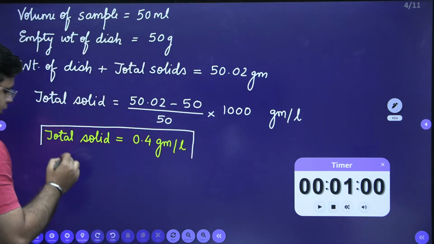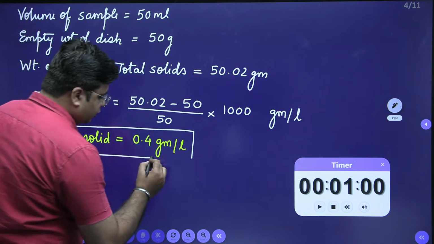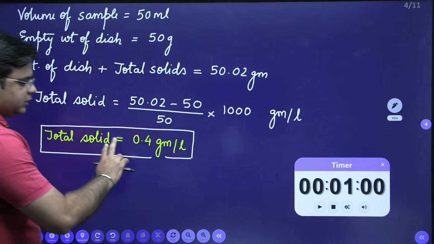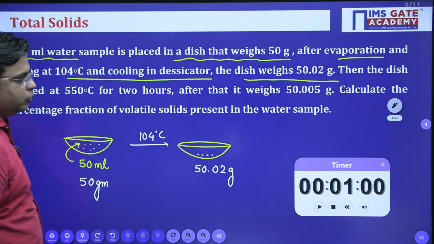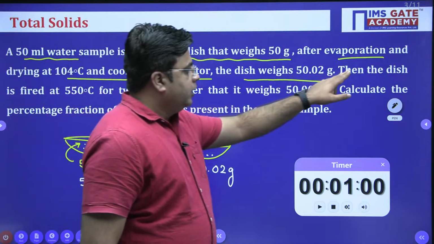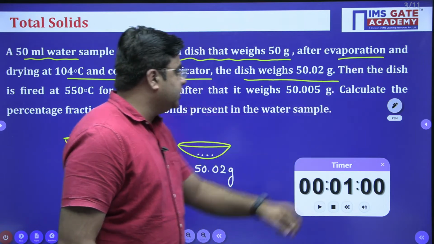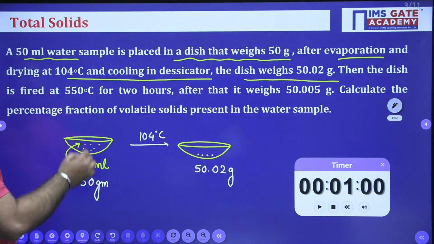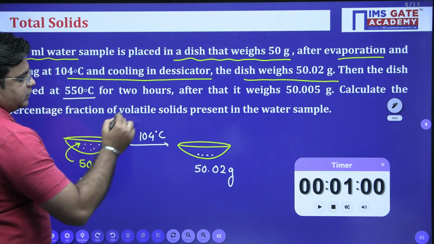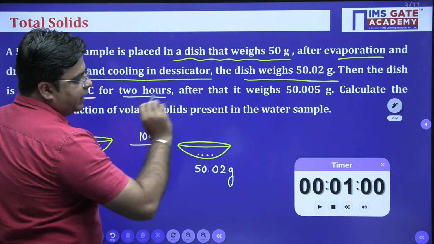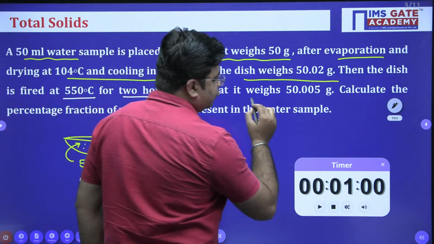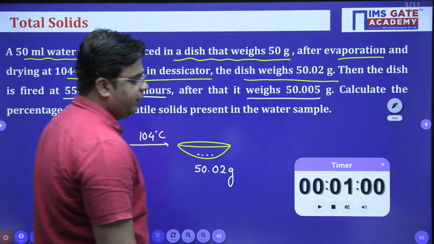Okay. Now we will again read the question further. So this is my total solid concentration up to this point. Then the same dish, which is oven dried, is fired at 550 degrees Celsius for 2 hours, and after that it weighs 50.005 gram.